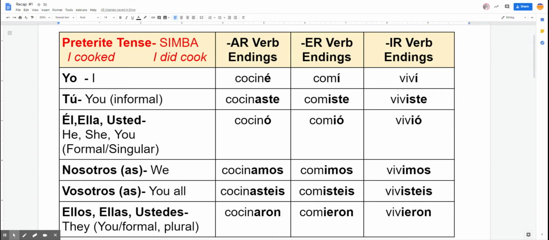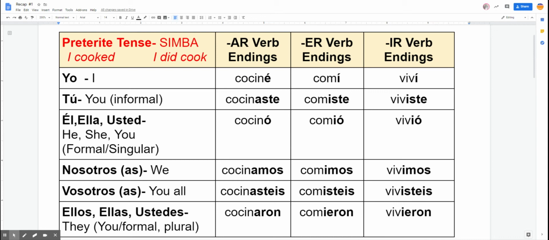S is for single actions: last year I went to Spain. I is for interruptions: I was doing this when the phone rang. The interruption is preterite tense. M is for a main event, B for a beginning action, and A for the amount of time completed in the past. For example, I closed the door 7 times.